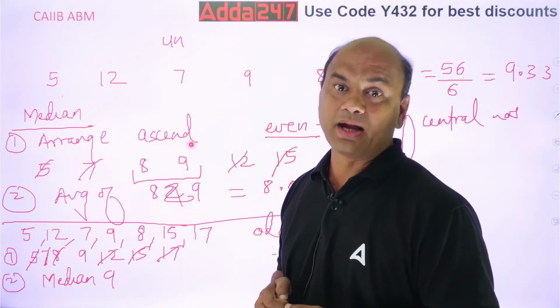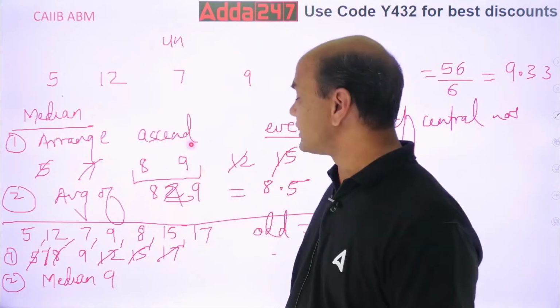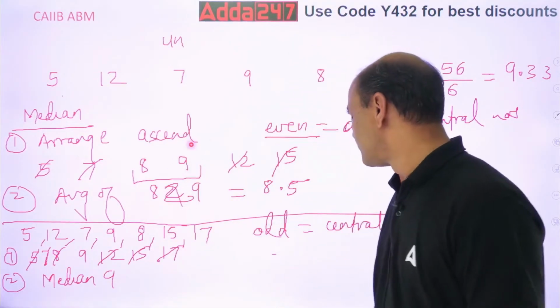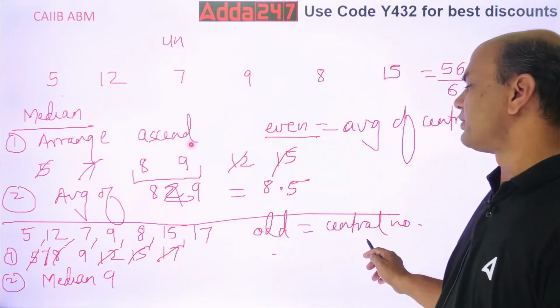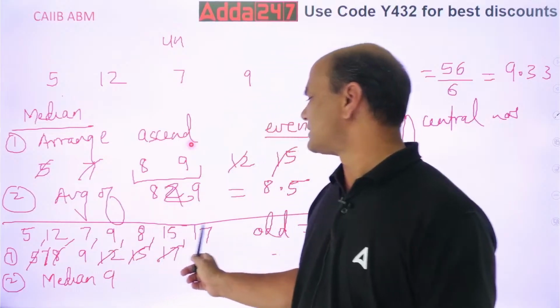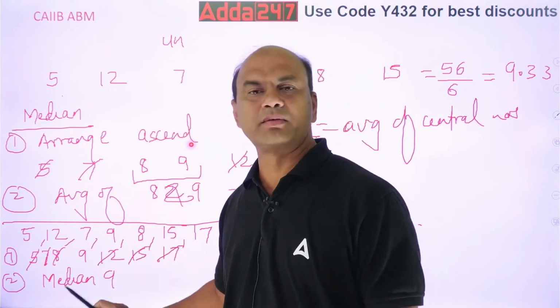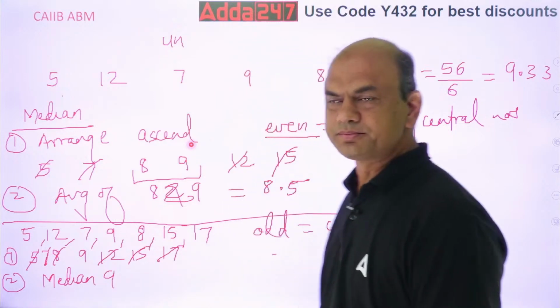Okay? And they might give you an odd number of elements or an even number of elements. Anything they can give you. Okay? So odd, see this, odd I have given it. It's very simple. Odd is simply 3 plus 3, 6, 7 numbers are there. So take the central number 9. That is the median. Okay?